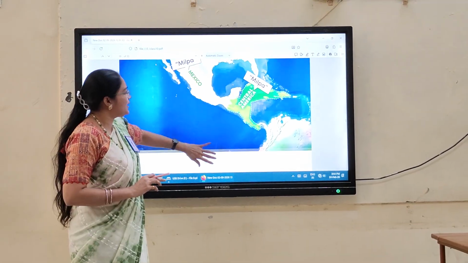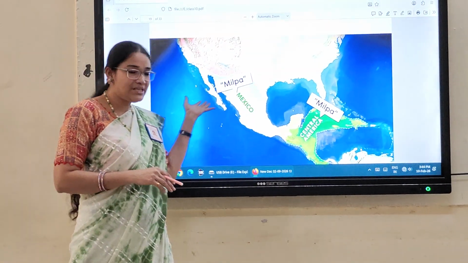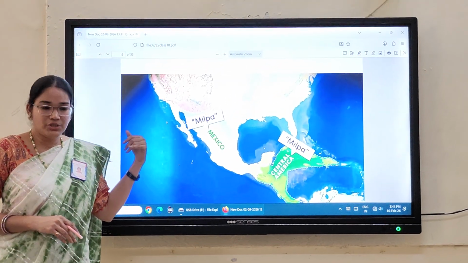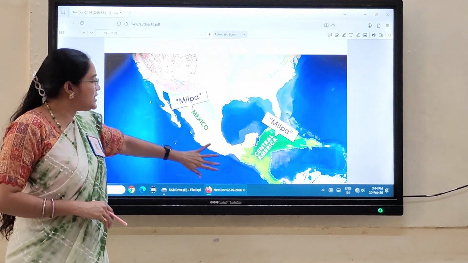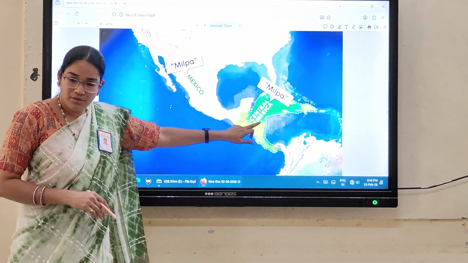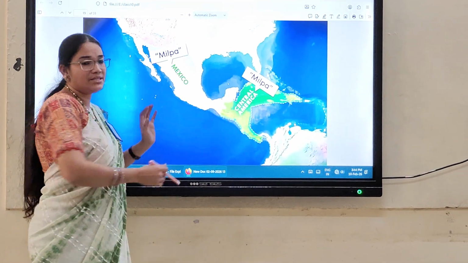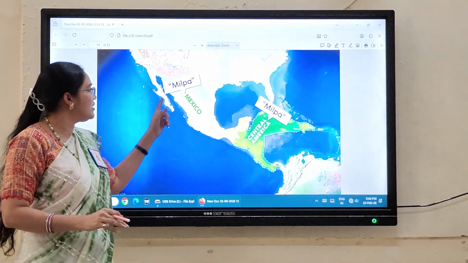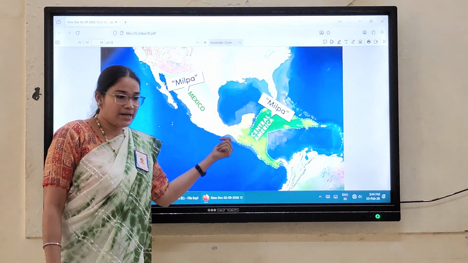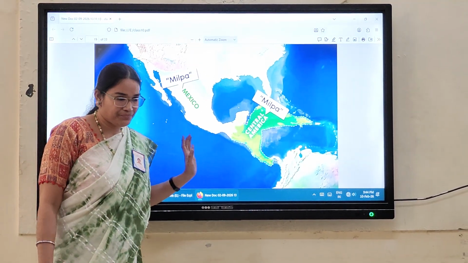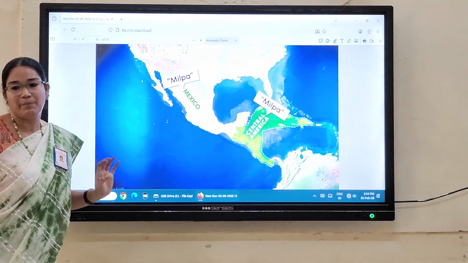Have you understood? And not only in India, in different countries all over the world we have this kind of practice, shifting cultivation. So what other names do we have? In Mexico and Central America, shifting cultivation is called milpa. The people there also engage in this kind of cultivation, but only the name differs. In northeastern states of India it's Juming, and here it is milpa.